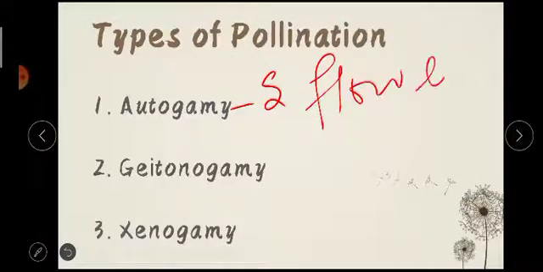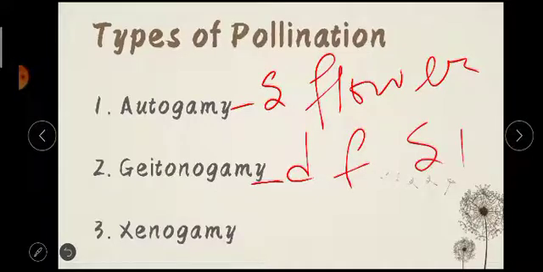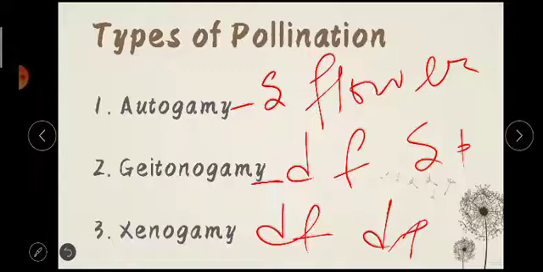Geitonogamy is in a different flower but of the same plant. But xenogamy is a different flower of a different plant. Understood? You can remember these shortcuts in order to remember. So this is self pollination and these two are cross pollination.